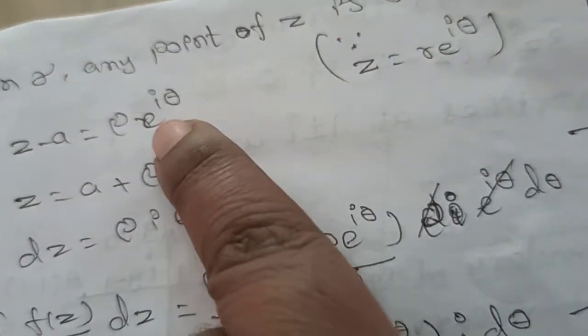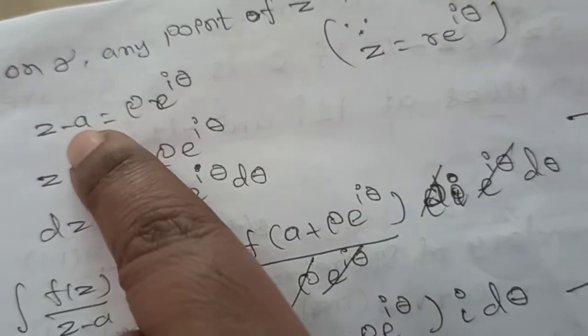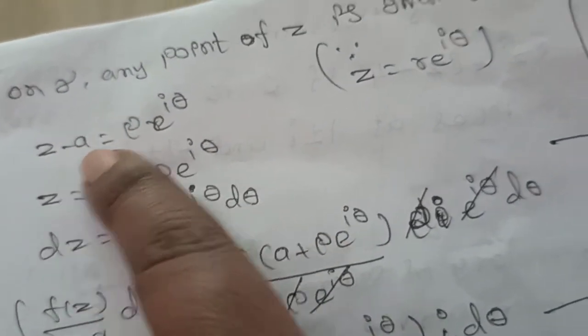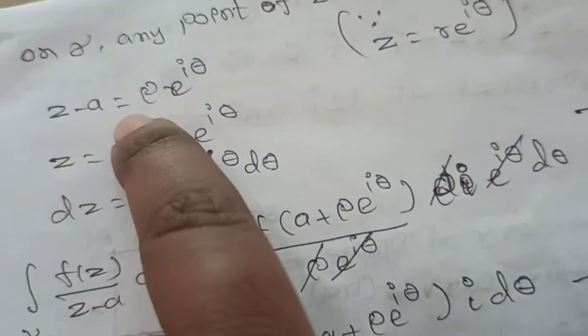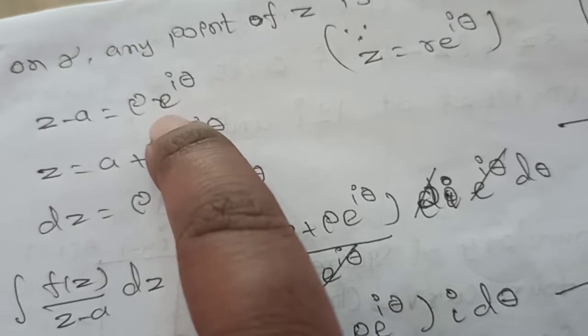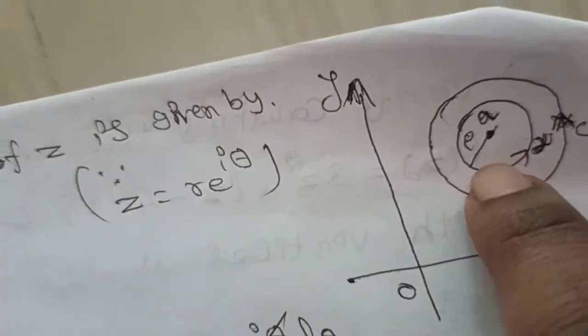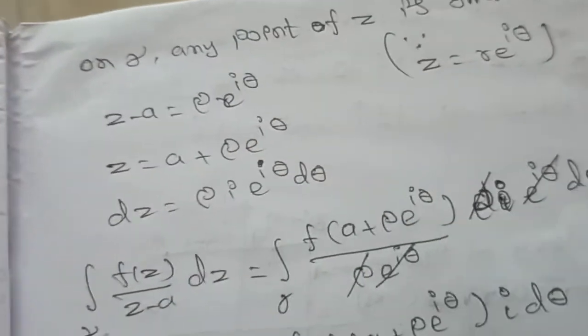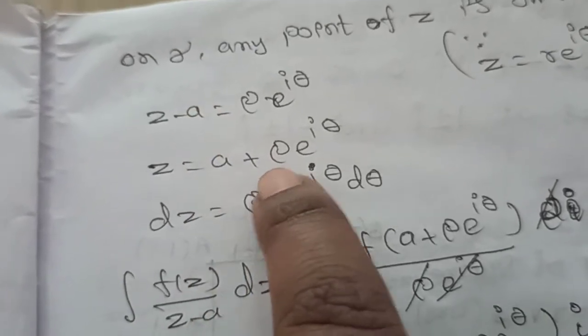Therefore z is equal to a plus rho into e power i theta.